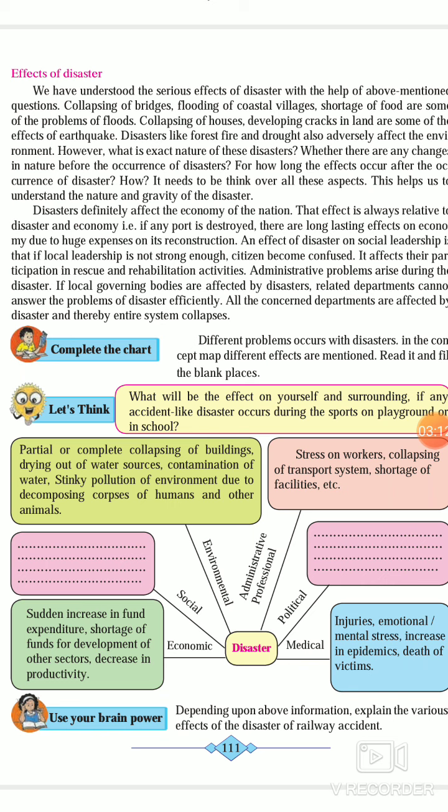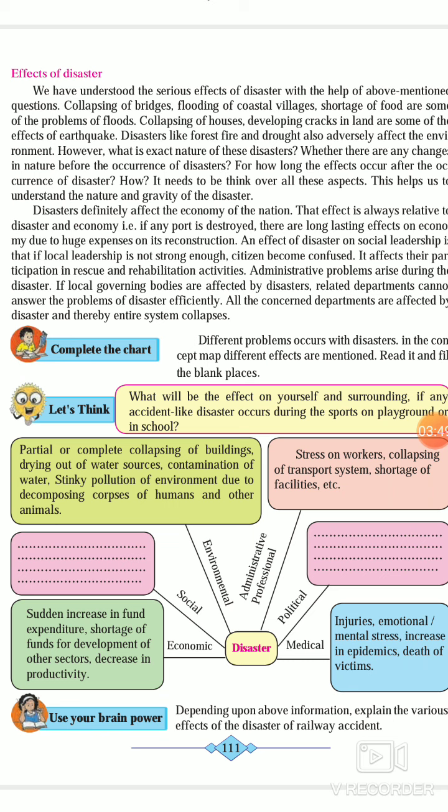However, what is the exact nature of this disaster? Whether there are any changes in the nature before the occurrence of disaster? No, there is no change. Sometimes it shows the intuition, but there is no change before the disaster occurring. For how long do the effects occur after occurrence of the disaster? Sometimes the effects may be long term, sometimes short term. So we need to think over all these aspects. This helps us to understand the nature and gravity of the disaster.